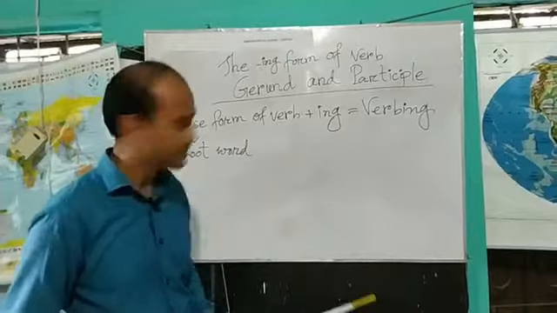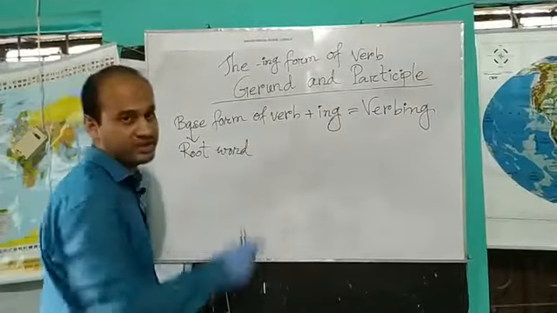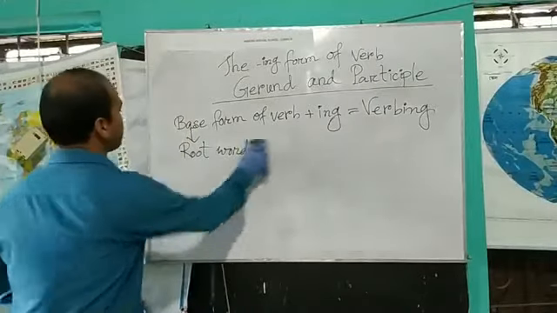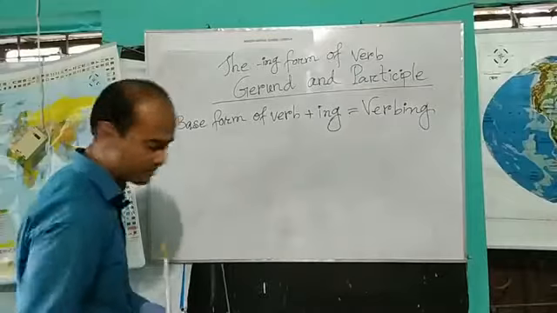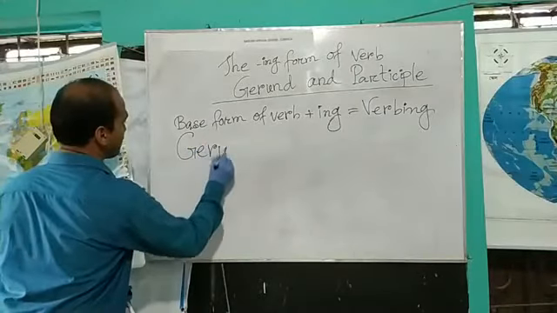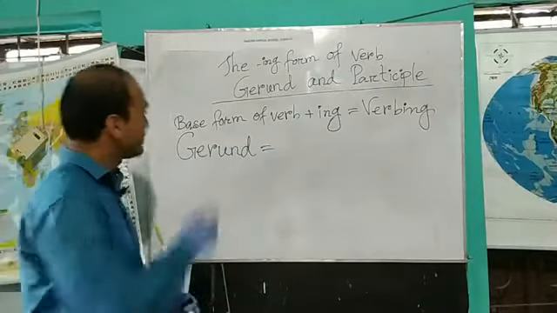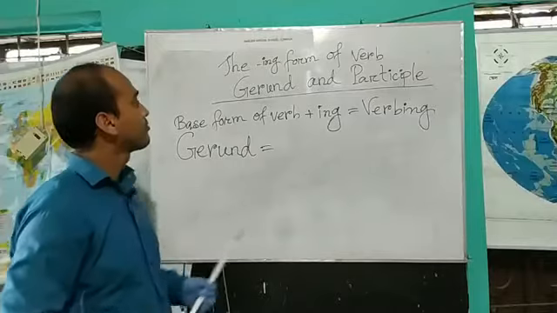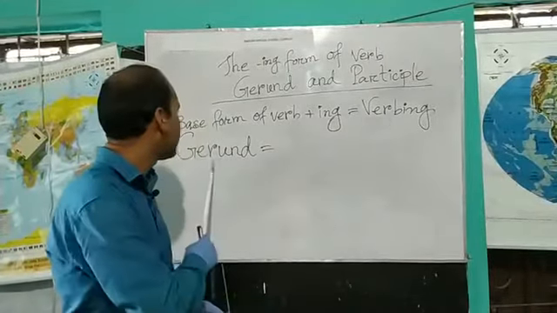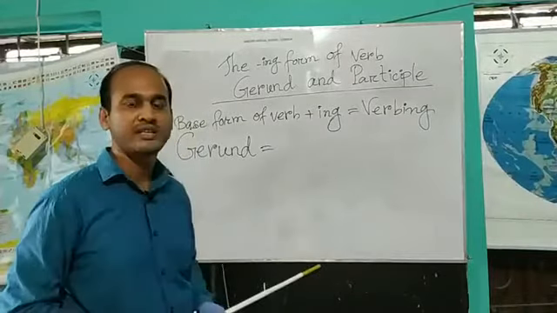So, let's start. First of all, I will explain what is gerund. Gerund is formed by ing. A verbing acts as gerund in our sentence.